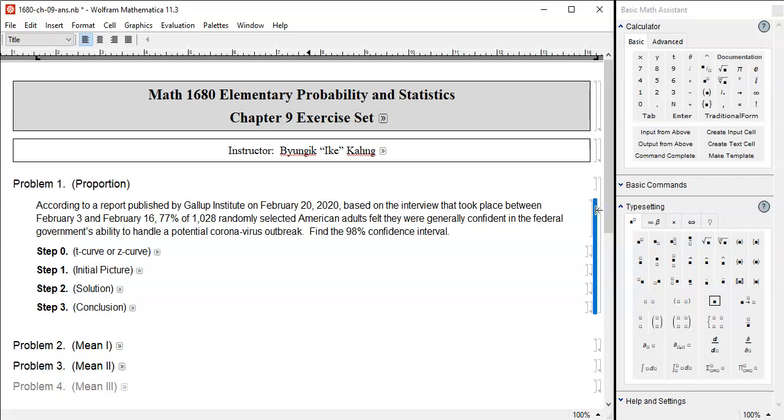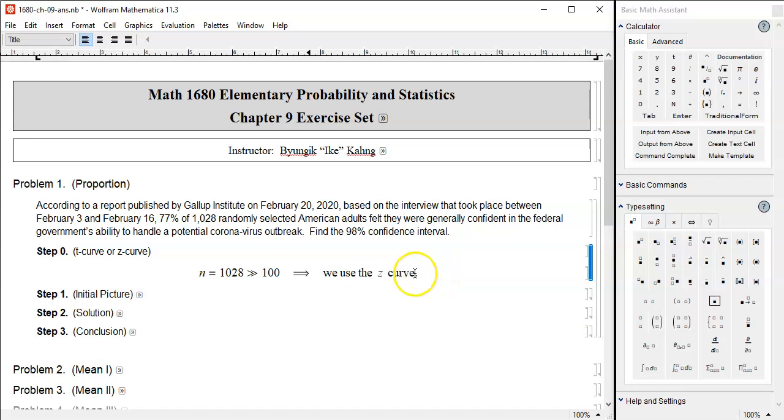Okay, here's the process. Step 0 is the decision-making process, and a lot of students will just skip over this and go to step 1. That's because this is a proportion problem and it's got to be z-curve. Go right in. That's okay, but here, let's take all steps. After all, this is a lesson, so we have to take all the steps. Look at the sample size of 1,028. That's much bigger than the threshold of 100, so we take z-curve.